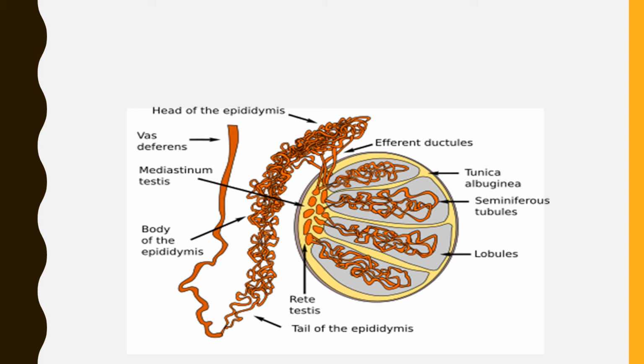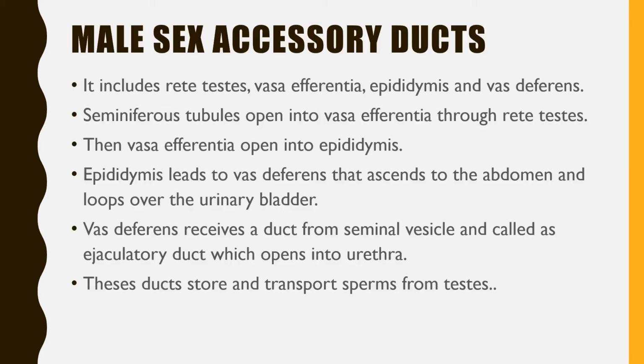So the rete testis is a network of capillaries where these tubules start uniting, and further the vasa efferentia will lead to the vas deferens. Again they will reunite and reunite to form the vas deferens. So in this diagram we can see the vas deferens as well, and now we will talk about accessory ducts.